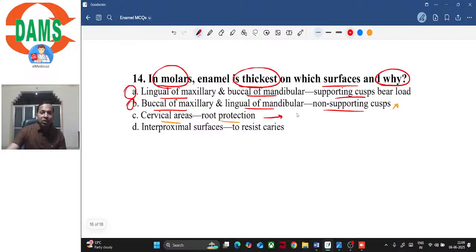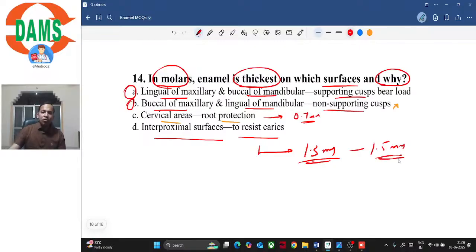Cervical area, root protection, again this is incorrect. We have studied that at the cervical margin, it's the thinnest and the thickness is approximately 0.7 millimeters. Interproximal surfaces to resist caries: we have discussed that on the proximal surfaces or on the buccal or lingual surfaces, the thickness is approximately 1.3 or 1.5 millimeters. So option D is incorrect, and options C, D and B are incorrect. The correct answer is option A.